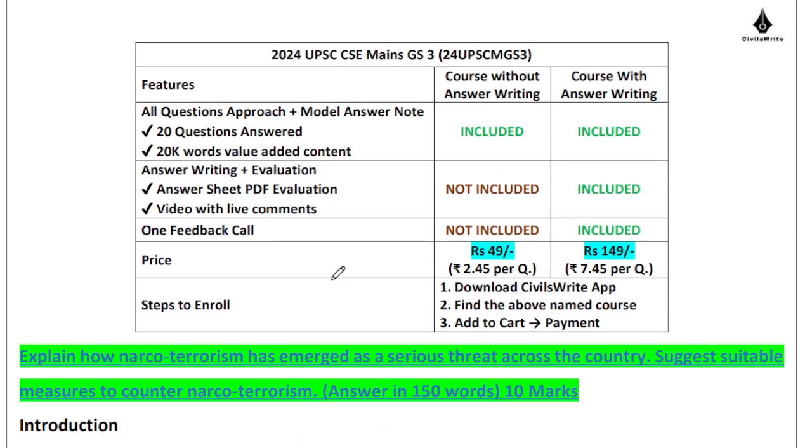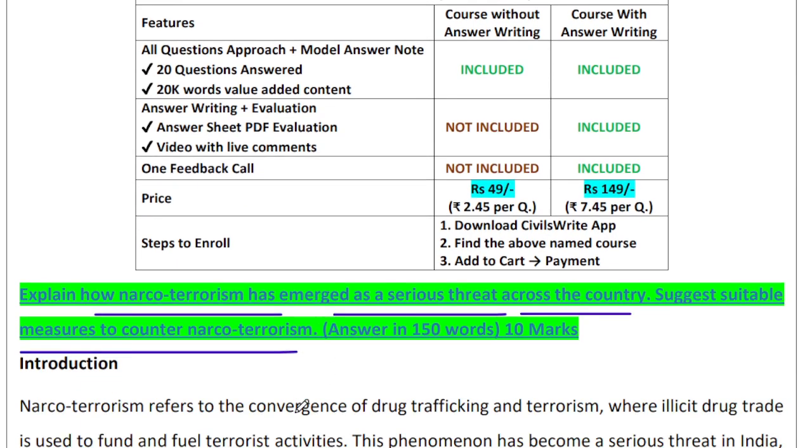Moving ahead to the last question: explain how narco-terrorism has emerged as a serious threat across the country and suggest suitable measures to counter narco-terrorism.